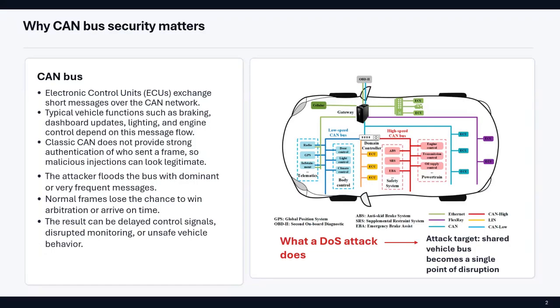This is the CAN bus. The CAN bus does not have strong built-in security, so this makes it vulnerable to attacks like DOS, where an attacker uses a botnet to flood the network with fake messages, disrupting normal vehicle operations. So in this project, we built a machine learning model to detect whether a CAN message is normal or part of a DOS attack.